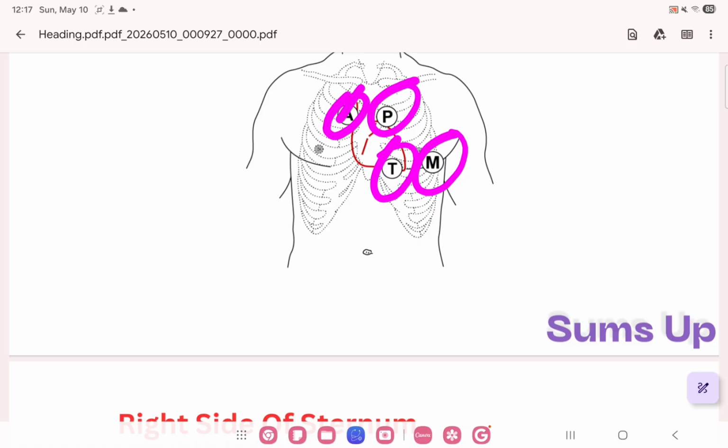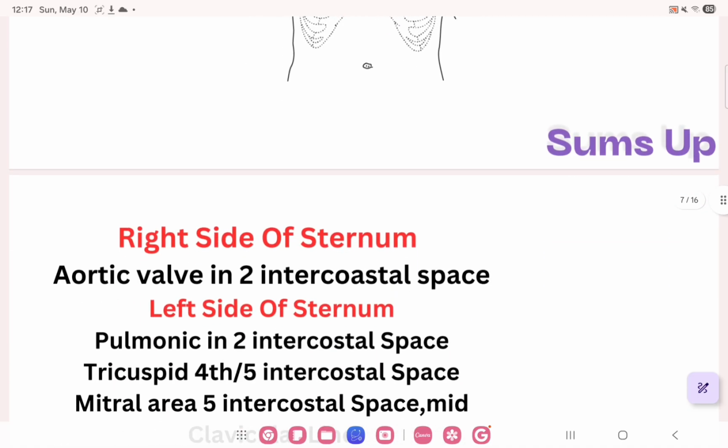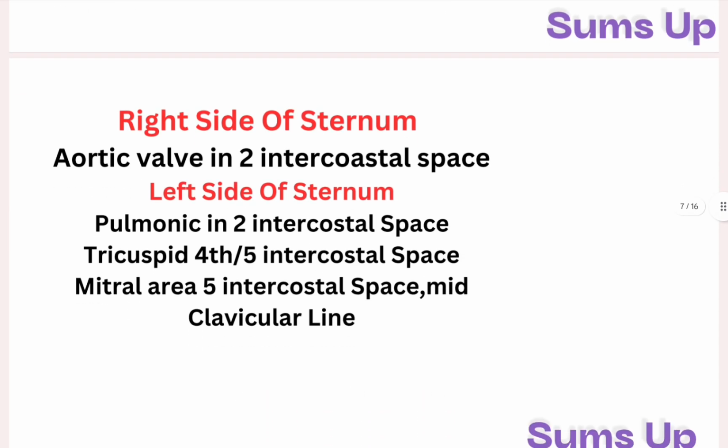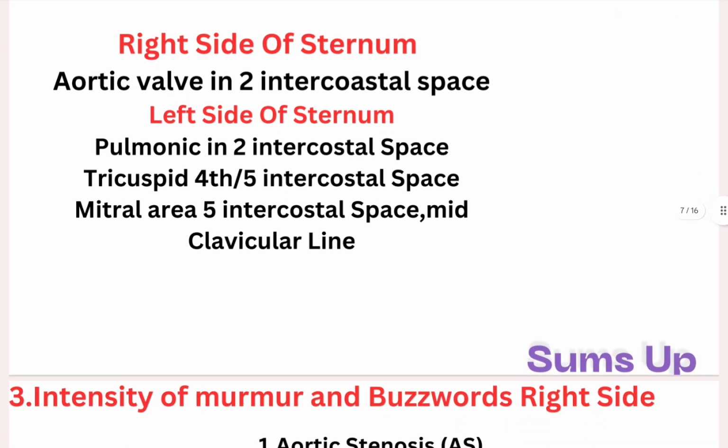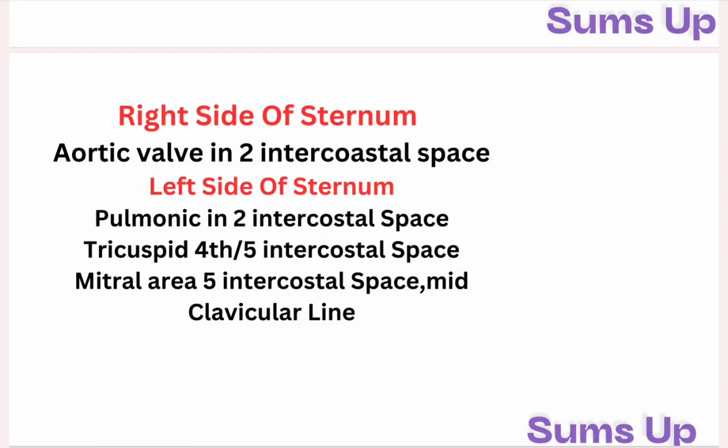So coming back to it, if it's on the right side of the sternum, aortic valve in the second intercostal space; left side of the sternum, pulmonic in the second intercostal space; tricuspid 4th or 5th intercostal space; mitral area fifth intercostal space, mid-clavicular. So we have discussed two steps so far. One, determine the phase of the heart. Two, where to place your stethoscope: aortic, pulmonic, tricuspid, and mitral positions.